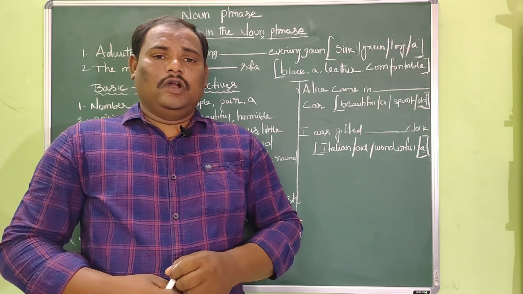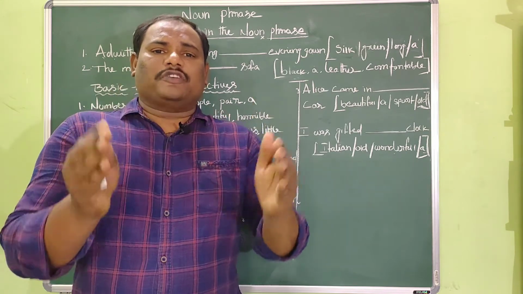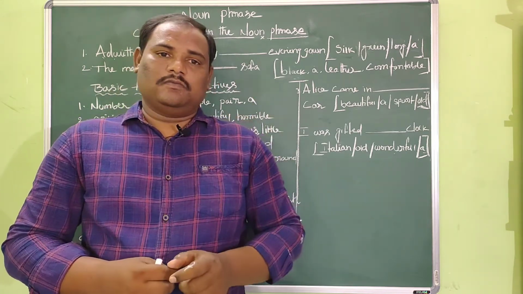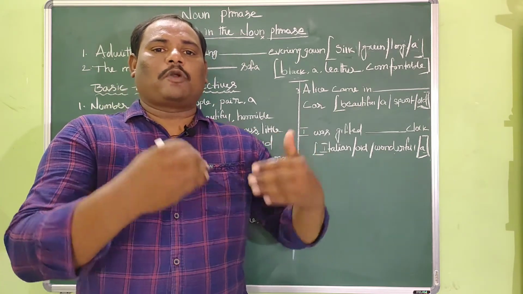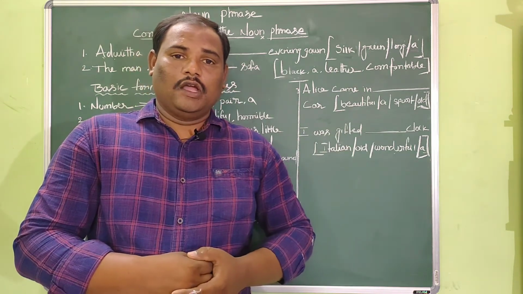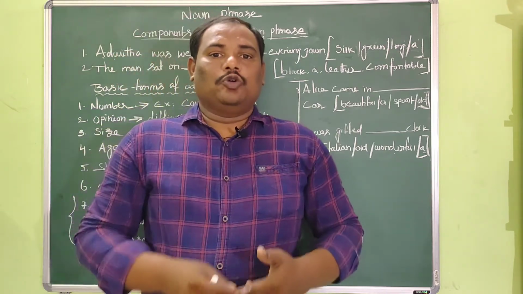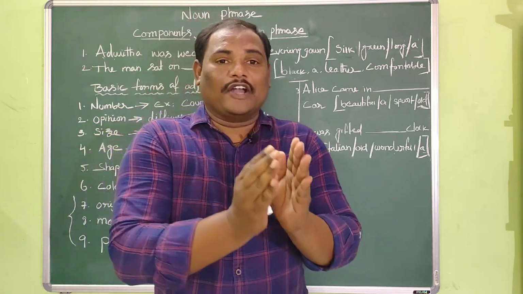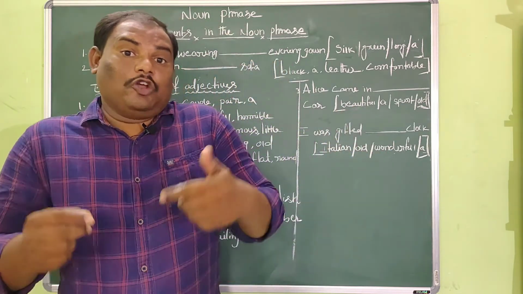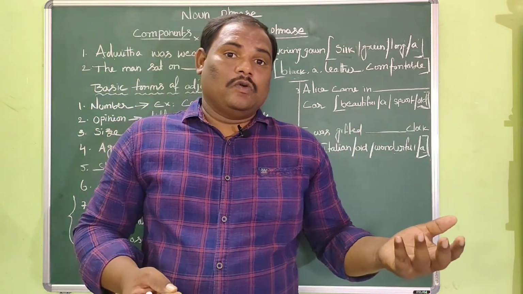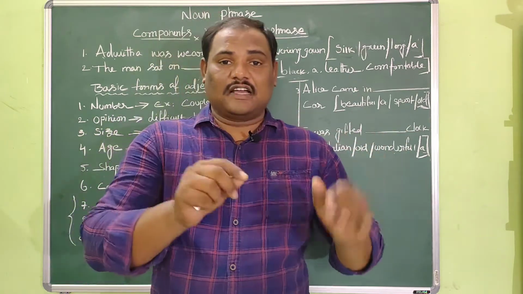Right. So in the noun phrase, obviously, a few adjectives will be used, either before the noun or after the noun. Generally, we place the adjectives that provide extra information about it. If more than one adjective is used to describe the noun, which one should be placed first and which one should be placed next? If we are given more than 3 adjectives, what would be the place of different adjectives before or after the noun? That is a question.